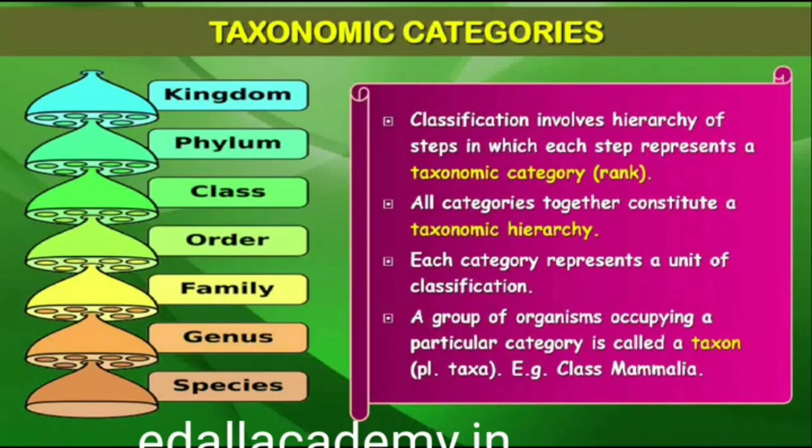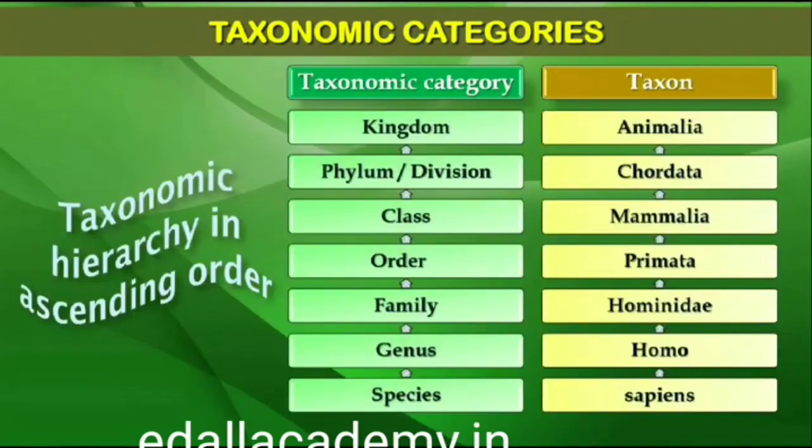Taxonomical studies of all known organisms have led to the development of common categories such as kingdom, phylum or division, for plants, class, order, family, genus and species. All organisms, including those in the plant and animal kingdoms, have species as the lowest category. Now the question you may ask is, how to place an organism in various categories? The basic requirement is the knowledge of characters of an individual or group of organisms. This helps in identifying similarities and dissimilarities among the individuals of the same kind of organisms as well as of other kinds of organisms.